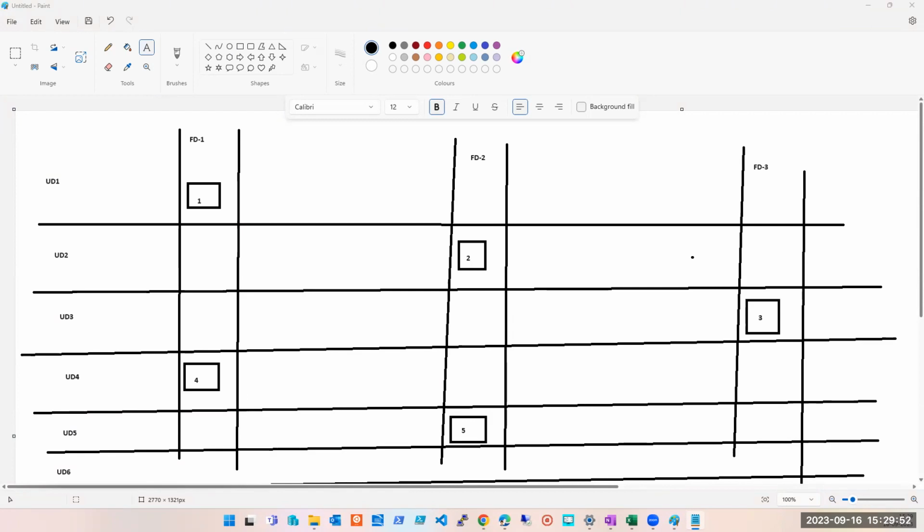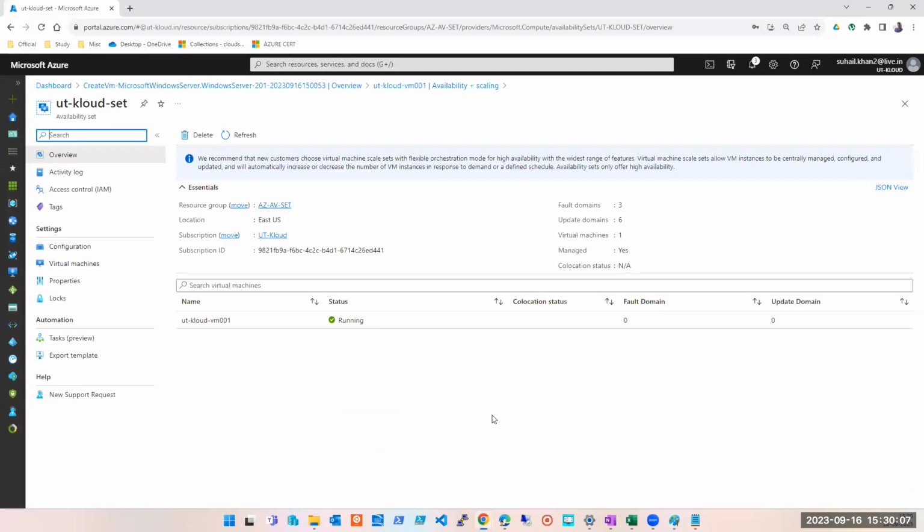Is there any formula behind this? The same formula which we used. Exactly like this, your machines will be created. Now, when we do it on the portal, you will see your first machine will go to fault domain 1, update domain 1. If you want, we can check the one which we have already created.